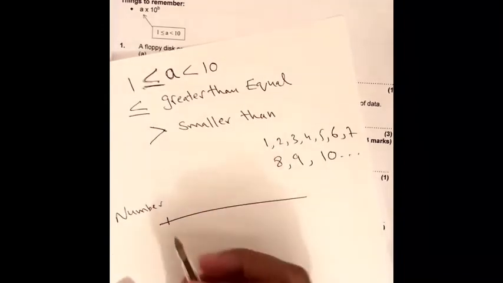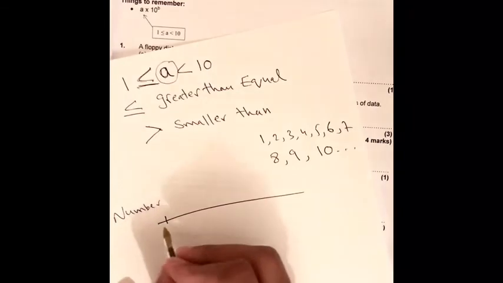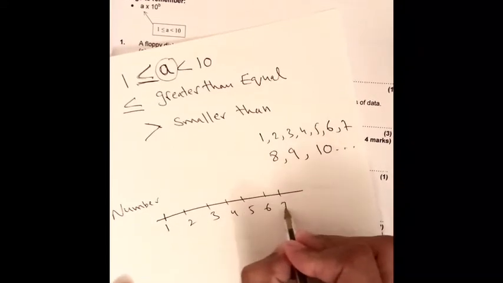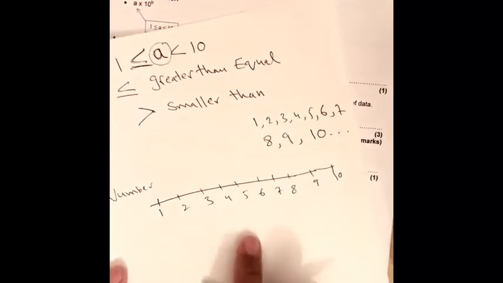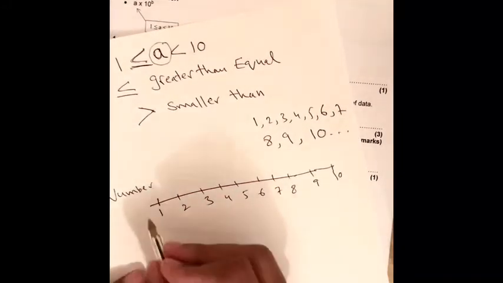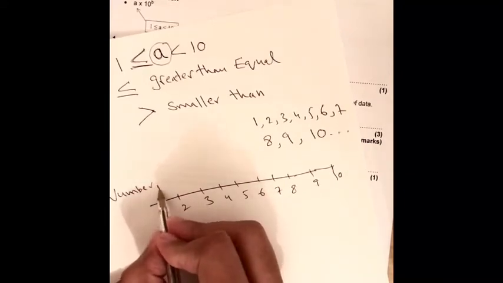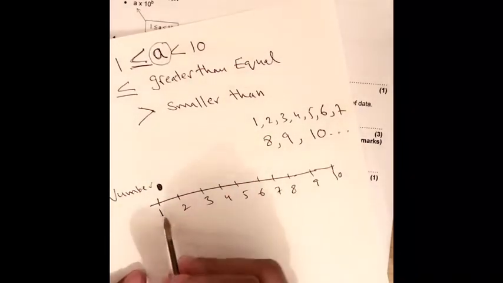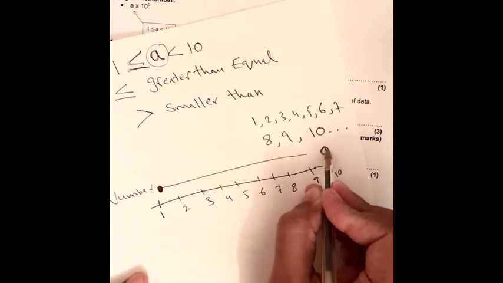This is just an explanation about greater than and less than, because a's value lies between those values: 1, 2, 3, 4, 5, 6, 7, 8, 9 and 10. Now a could be equal to 1, so 1 will be included, which is called a solid circle because 1 is included, and up to here is an open circle.